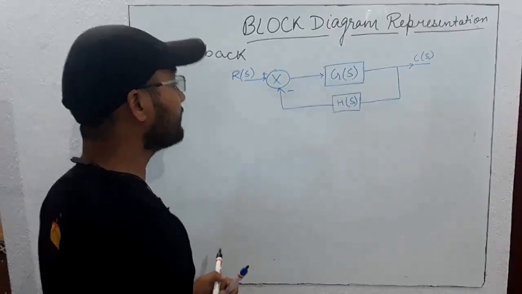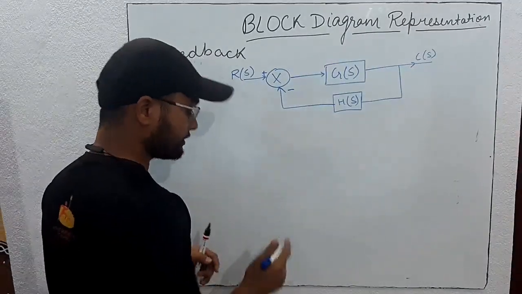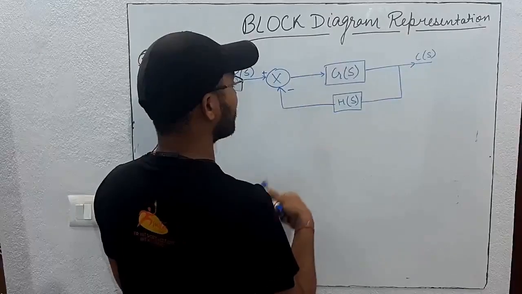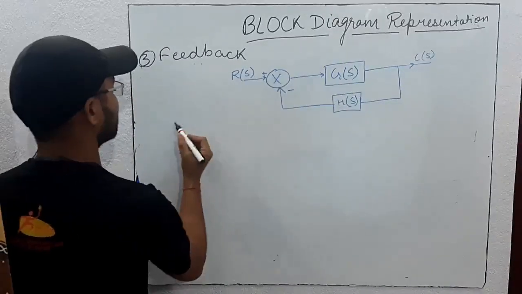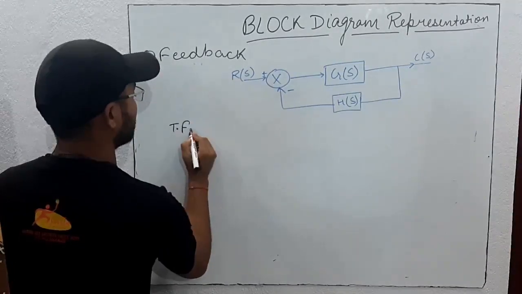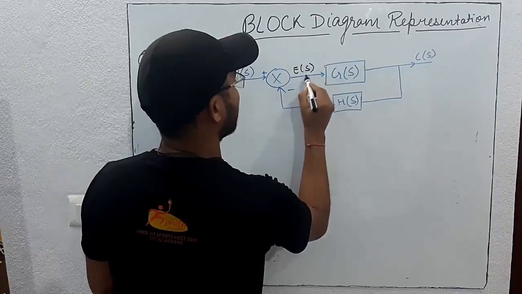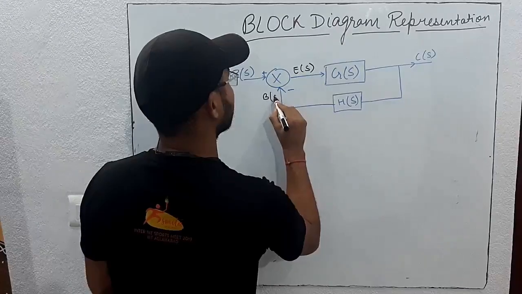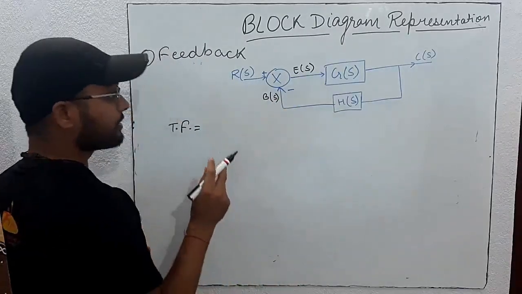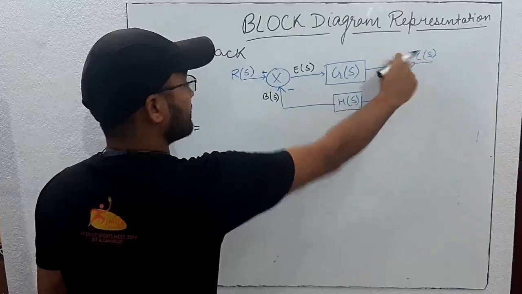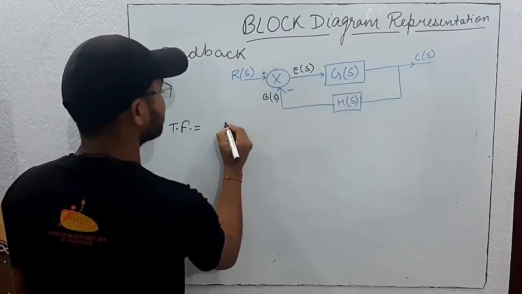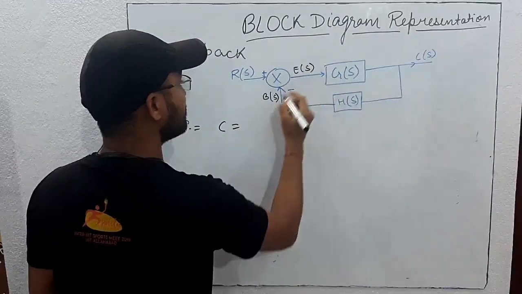So here, if we have to find the transfer function, then we will see how we will find the transfer function of this. Let's suppose here it is ES and here it is DS. So C, the output C, is equal to G into E.